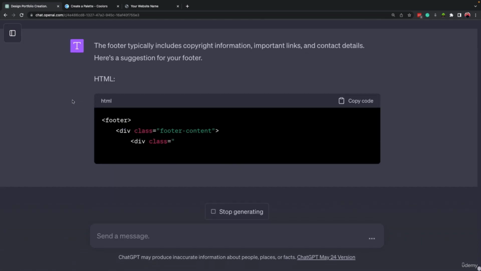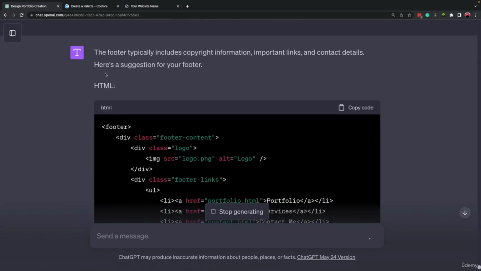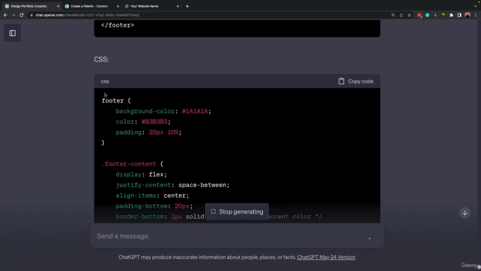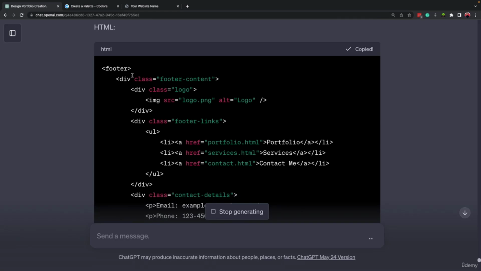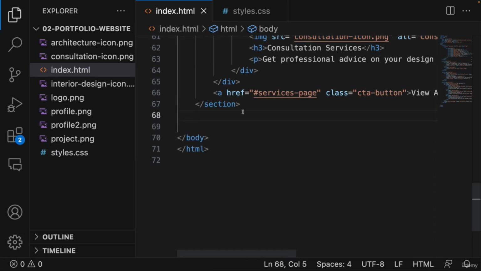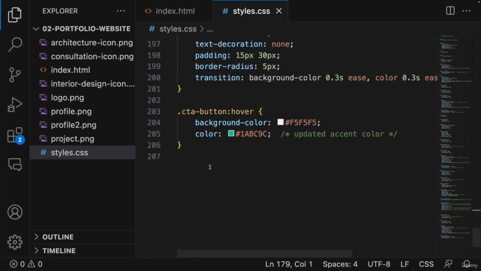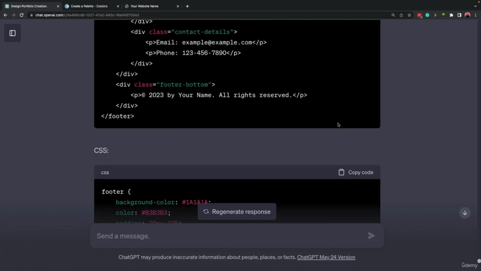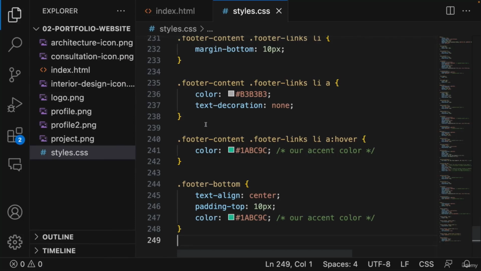And if the response wasn't what we were looking after, we can make some changes in this prompt. If it requires small changes, then after it is done, we can tell ChatGPT to apply those changes. So here's the HTML code. I'm going to copy it, and let's go to our HTML index.html file. Under the previous section, add the footer, save it, go to style, and let's come down here. And yeah, it's complete. Copy the CSS code and let's paste it here and then save it.